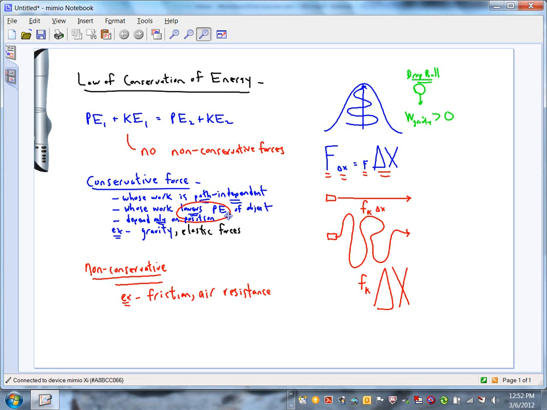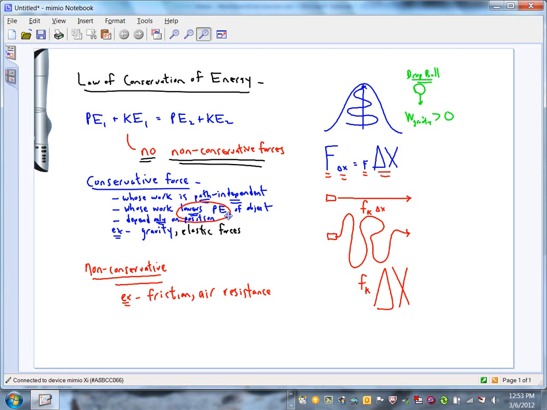Likewise, elastic forces for this rubber band, the force that the rubber band exerts depends on the position. See, that's not true for friction. Frictional force doesn't depend on where you are. It makes no difference where you are on the table, the frictional force is the same. Whereas for conservative forces, it does depend on the position. Those may just seem like some meaningless definitions, but they're going to be really important because when we go to apply this law of conservation of energy, it only works if there's no non-conservative forces. So we have to be able to identify which we're dealing with.